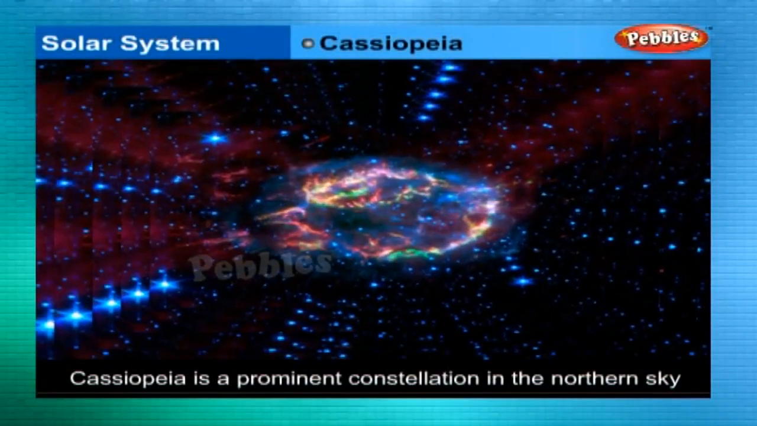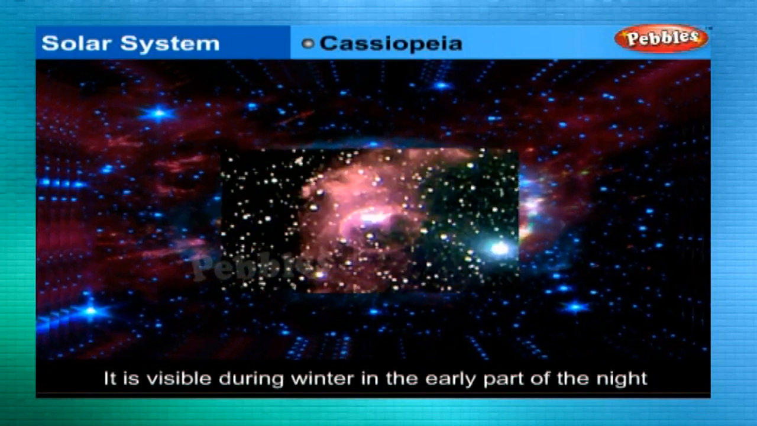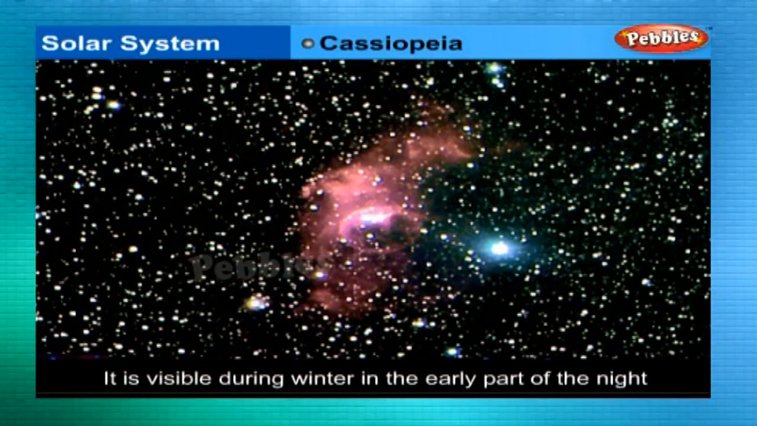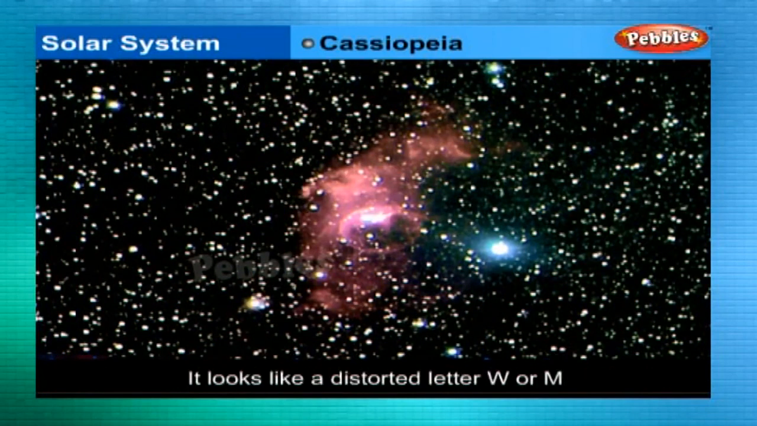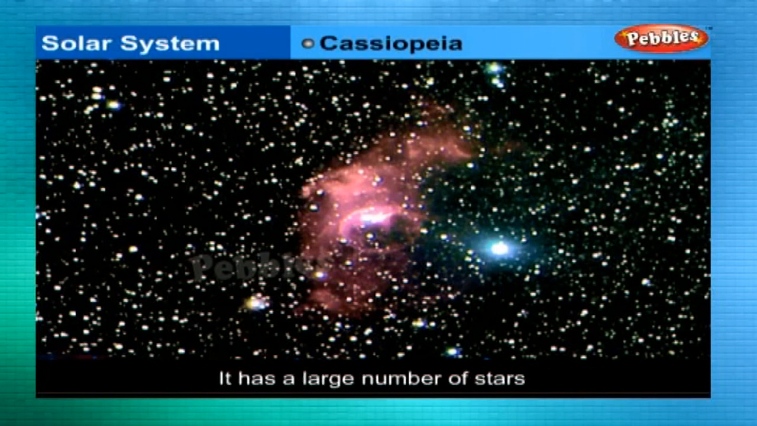Cassiopeia. Cassiopeia is another prominent constellation in the northern sky. It is visible during winter in the early part of the night. It looks like a distorted letter W or M. A constellation does not have only 5 to 10 stars. It has a large number of stars.